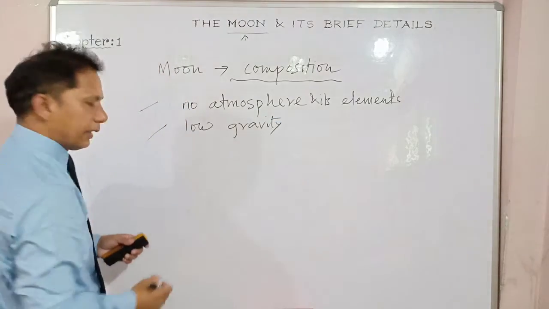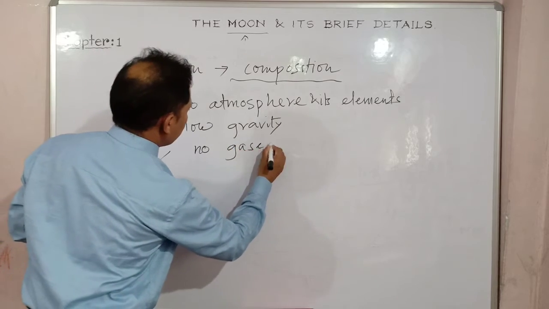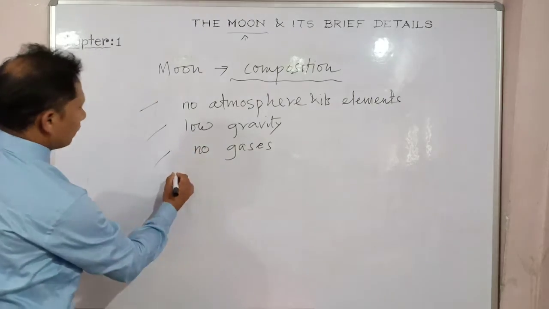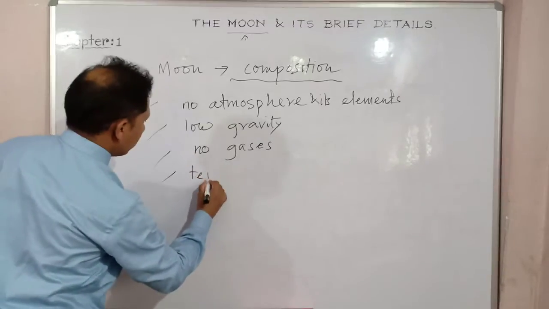Another thing, it has no gases. It doesn't have any gas, so it has variation in temperature. Temperature varies.